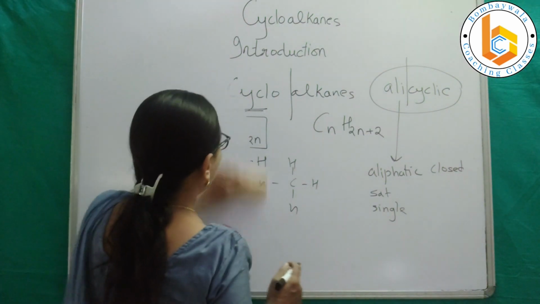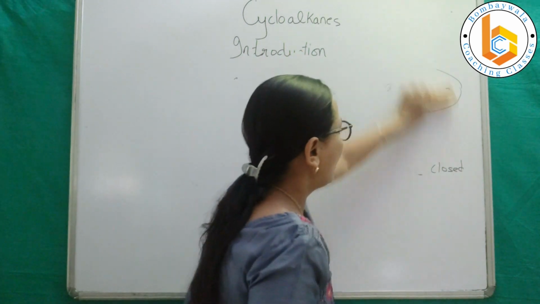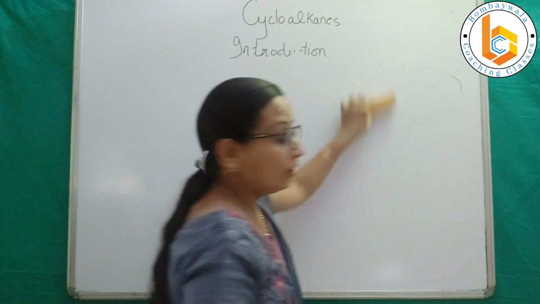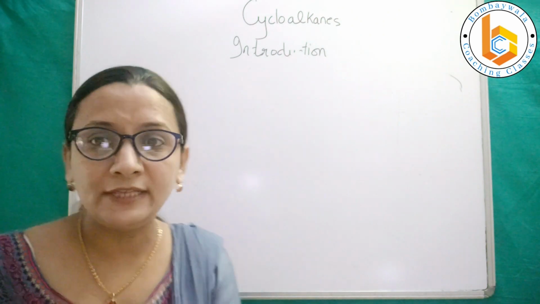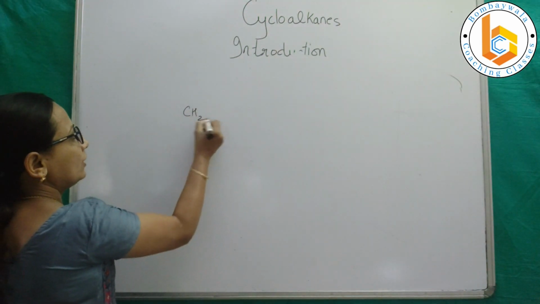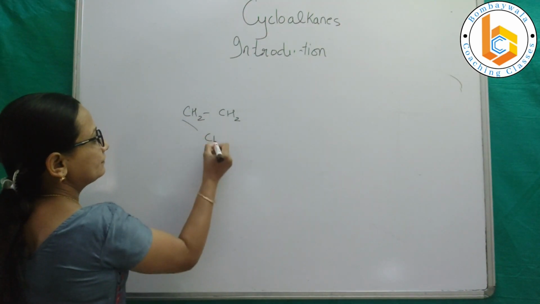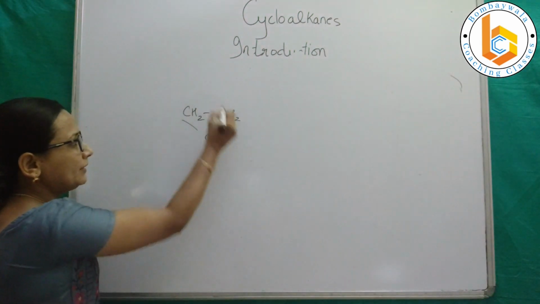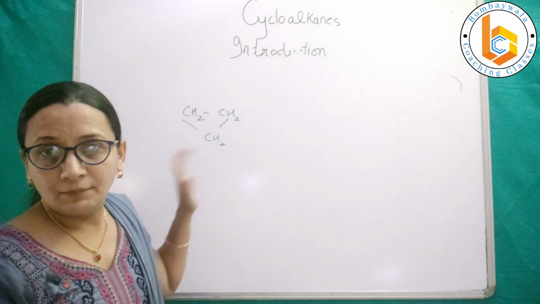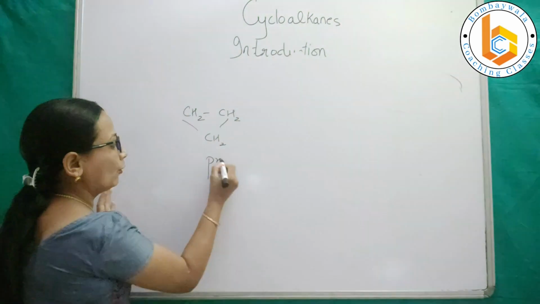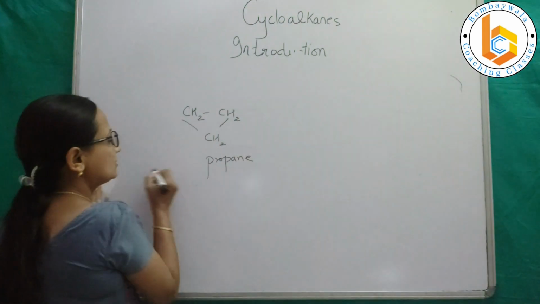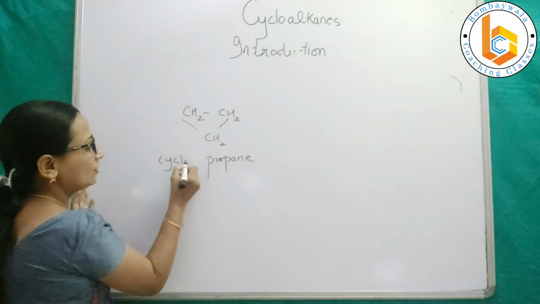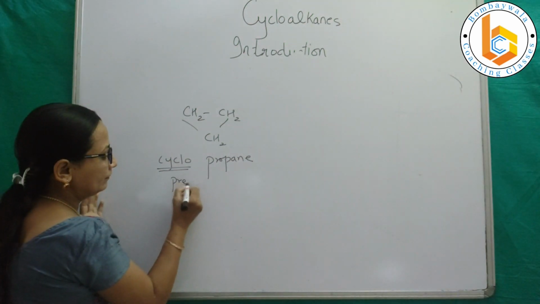Now let us see the structures and naming of cycloalkanes. For example, the simplest cycloalkane can be this. This is cyclopropane. How do you name it? Total number of carbons gives the parent alkane, that is propane, and to this you will add a prefix called cyclo.